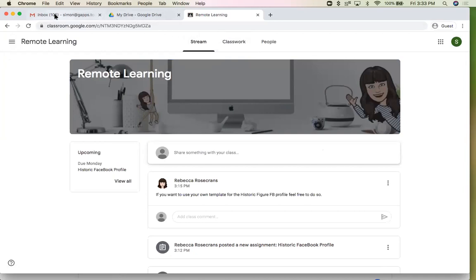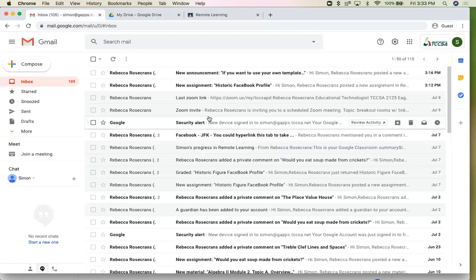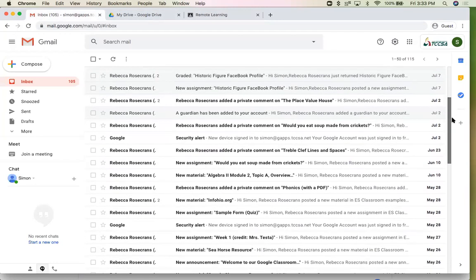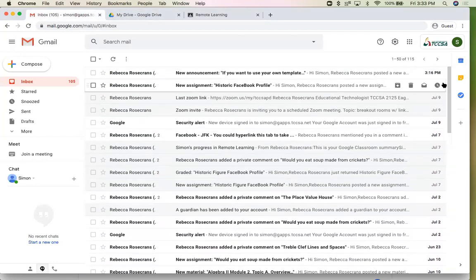So also I wanted to point out that this is probably the typical student Gmail inbox. If a student does not have the mobile app installed on their smartphone, or if they don't have a smartphone, all your private messages are going to land here. You'll have to check and make sure that your Google administrator has Gmail turned on in the first place. If we're talking some of those younger grades, they might not even have access to their Gmail. So check those things prior to going wild with private comments. Make sure you have access.